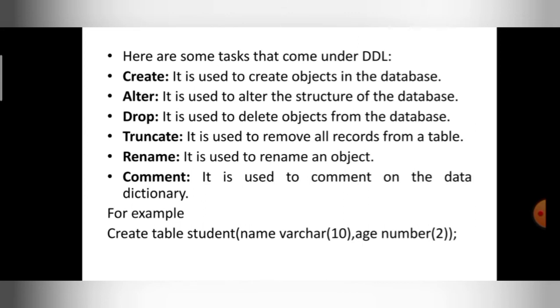As I told you, the create command is used to create the objects in the database, that are tables. Objects can be tables. If you want to alter the table, or alter the object, or alter the structure of the database, you can use the alter command. If you want to delete the table or any object, you can use the drop command. If you want to remove all the details present in the table, you know that each row in the table is a record. If you want to remove all those records, you can use the truncate command. If you want to rename the table or any object, you can use the rename command.